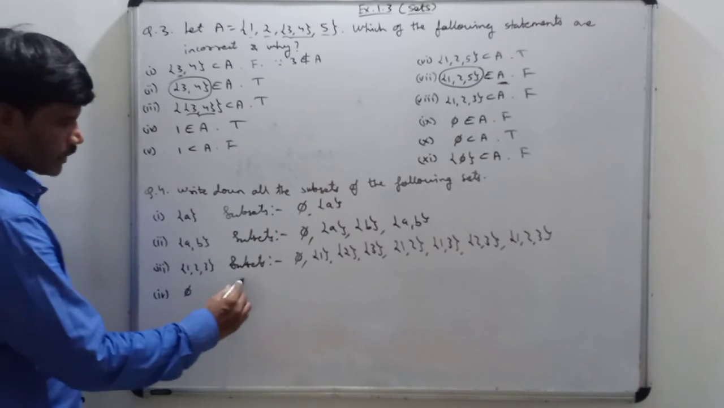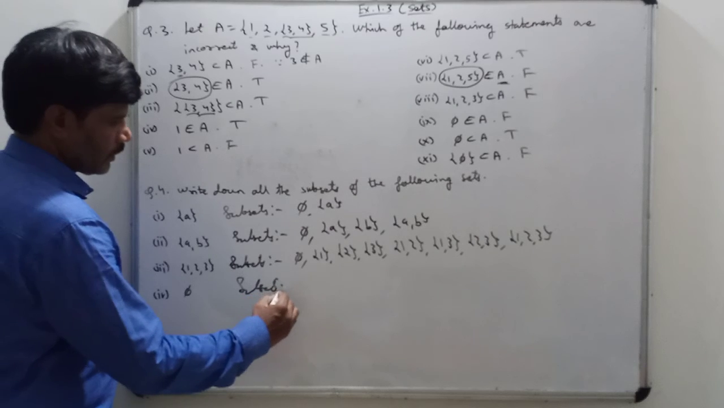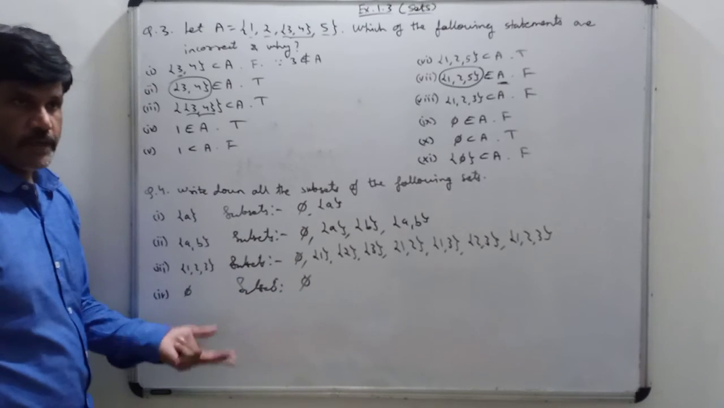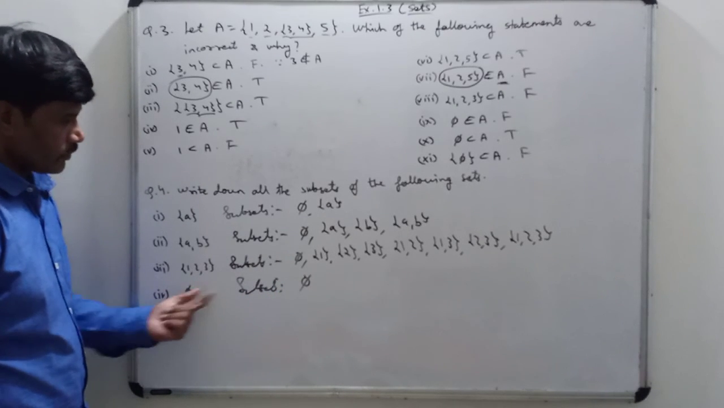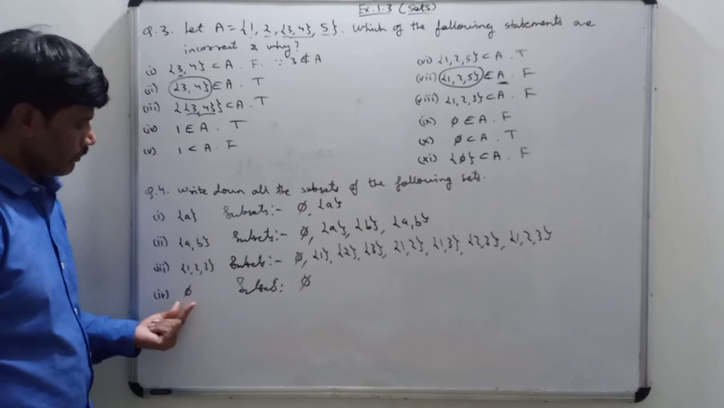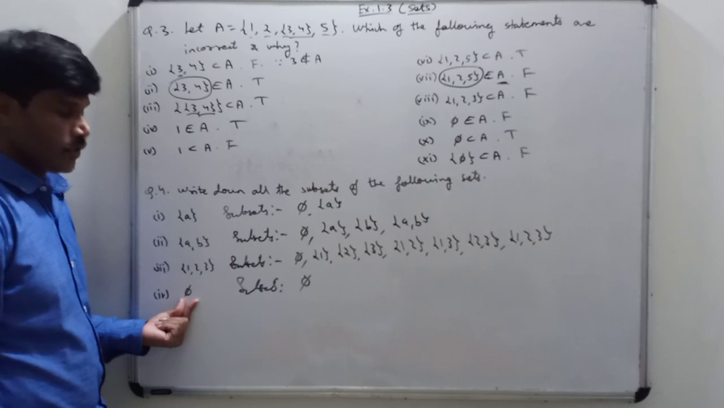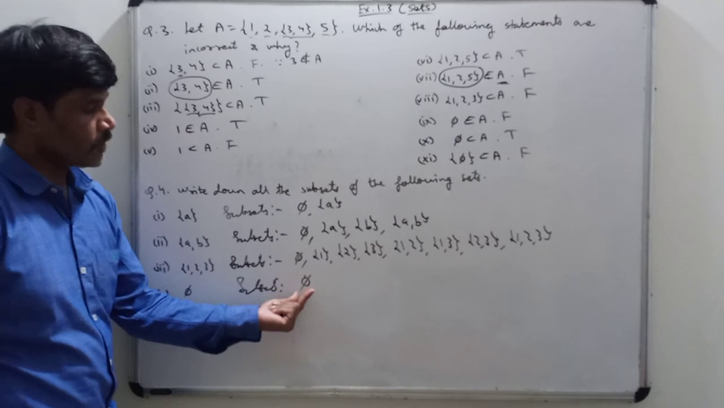Okay, now the null set. So what are the subsets? The null set itself. The null set is a subset of every set, so the null set is a subset of the null set. So how many subsets? 1. Why? Because this set contains no elements, means 0 elements. So 2 raised to 0, and 2 raised to 0 means 1 subset.